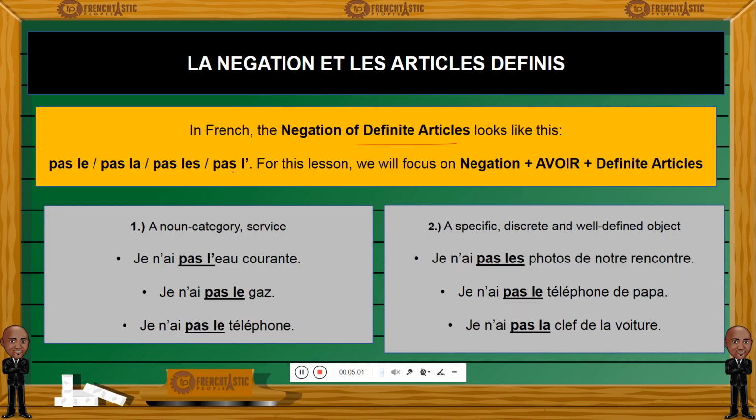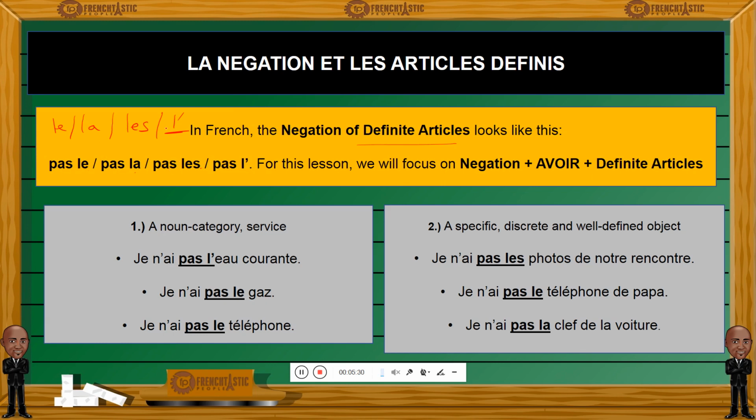These are the transformations needed. Le, la, les, which are the definite articles in French, and sometimes L apostrophe when you're dealing with a vowel or a silent H. Le, la, les will be turned into pas le, pas la, pas les, or pas L apostrophe in a negative sentence.